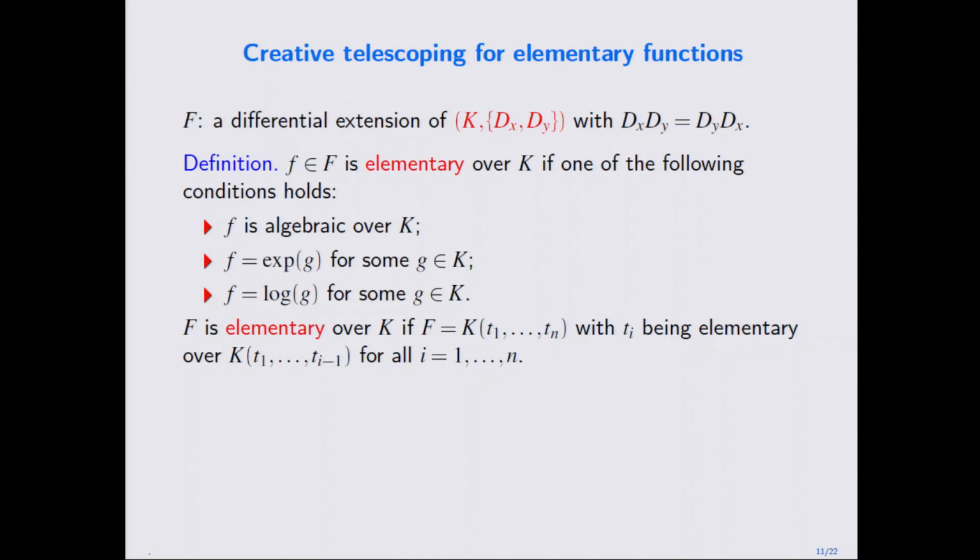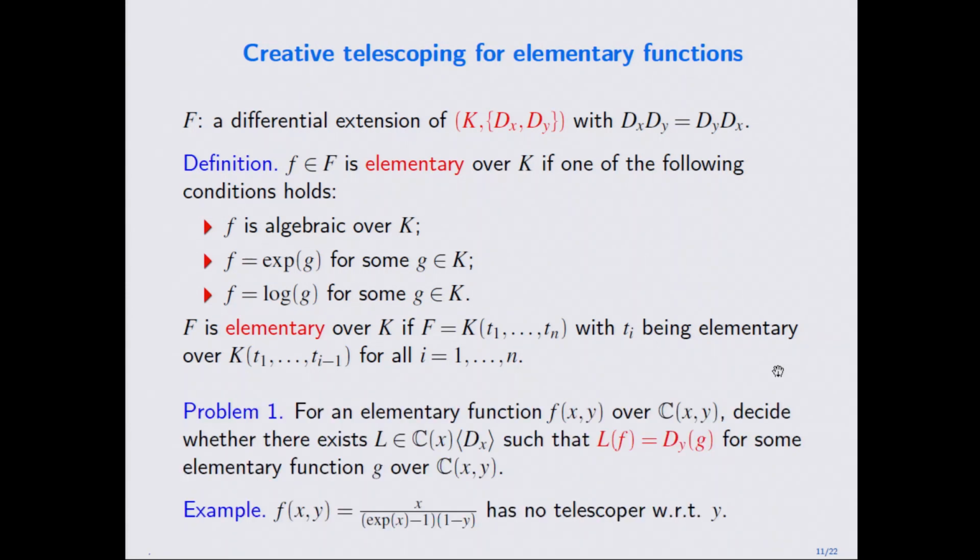And then an extension is elementary over K if this extension can be written in this form, where each Ti is elementary over the previous extension. This is called the elementary extension, and this is the way in calculus we build up the elementary functions, which is just a formal way to say this. And then the natural question is, for an elementary function in two variables x and y over a rational function field, how can you decide whether there exists a linear differential operator such that they satisfy this relation?